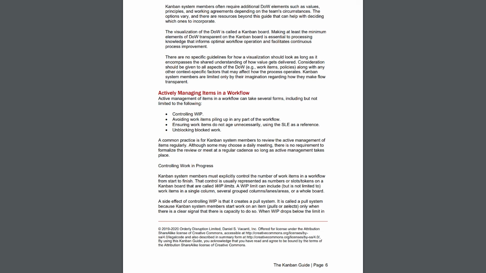Actively managing items in a workflow. Active management of items in a workflow can take several forms, including but not limited to the following. Controlling work in progress. Avoid work items piling up in any part of the workflow. Ensuring work items do not age unnecessarily, using the service level expectation as a reference. Unblocking blocked work. A common practice is for Kanban system members to review the active management of items regularly. Although some may choose a daily meeting, there is no requirement to formalize the review or meet at a regular cadence, so long as active management takes place.